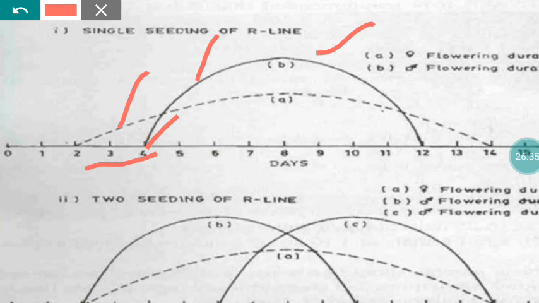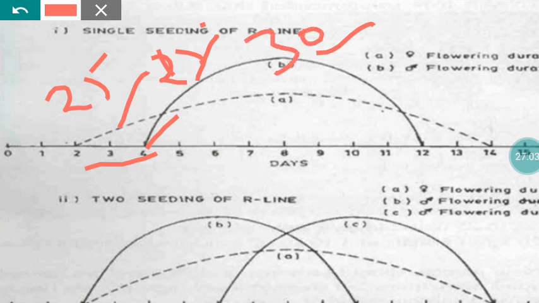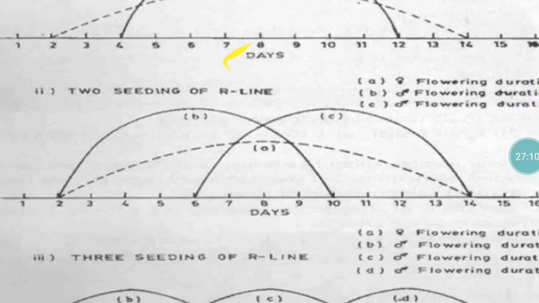So here we need to have some R line seedlings of a higher age when compared to the A line. Suppose the A is 25 days old and R is also 25 days old, this is what happens. In addition to that, in the R line you place some 30 days old seedlings, which will definitely come to flowering early when compared to this one. So that strategy we are going to follow is given here.